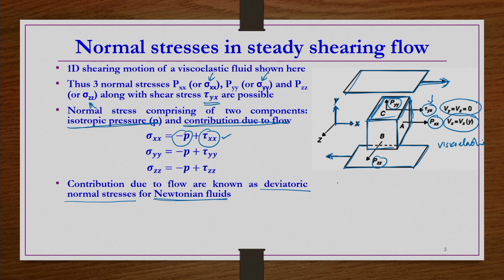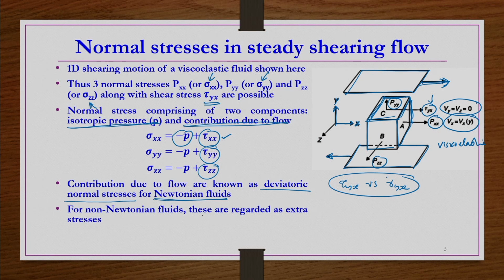That is, if tau versus gamma dot is linear behavior, then the tau xx, tau yy, tau zz that exist are known as the deviatoric normal stresses for Newtonian fluids. Okay. However, for non-Newtonian fluids, these are regarded as extra stresses.